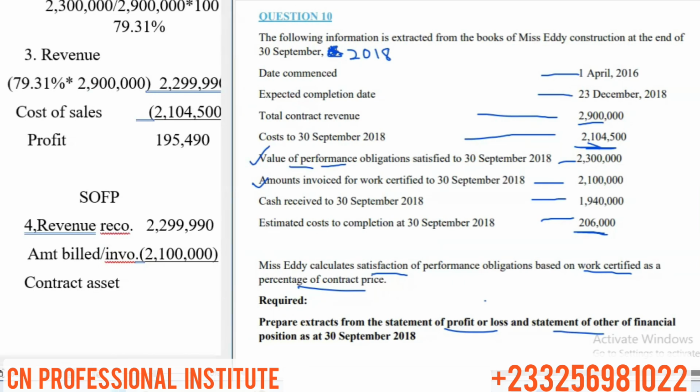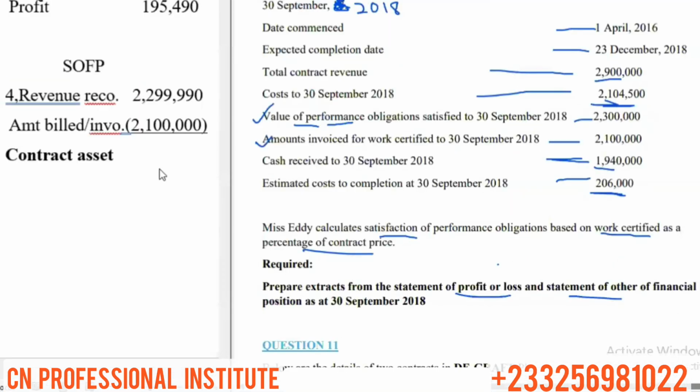We have a contract asset of 199,990. So we have the revenue recognized to date minus the amount billed or invoiced to date, and the amount billed or invoiced is the 2,100,000.